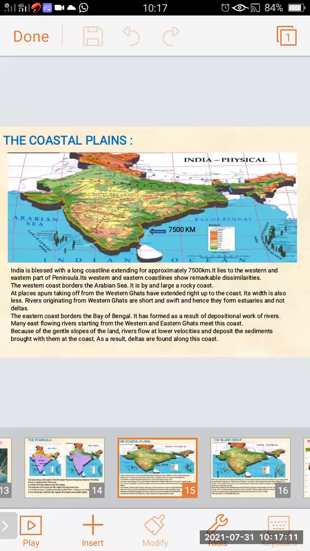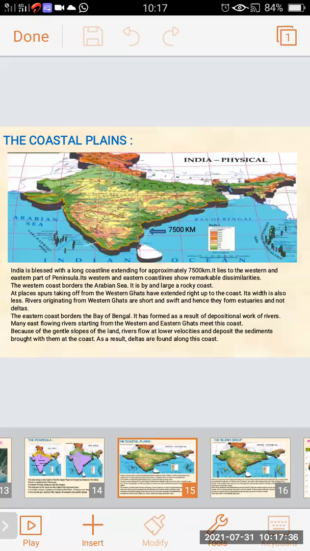The western coast borders the Arabian Sea. It is by and large a rocky coast. At places, spurs taking off from the Western Ghats have extended right up to the coast. Its width is also less. Rivers originating from the Western Ghats are short and swift, and hence they form estuaries and not deltas.